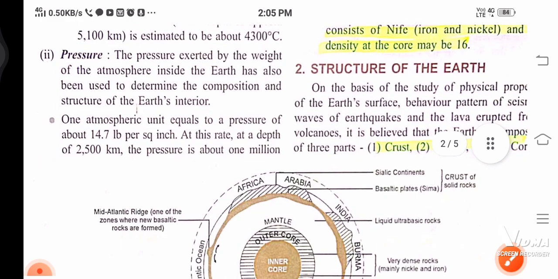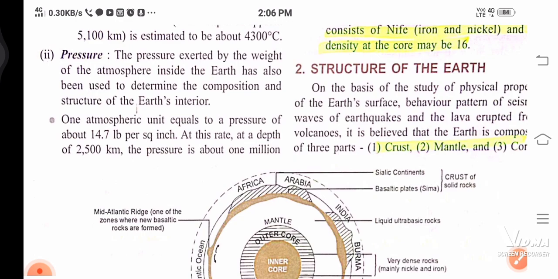So now we're going to discuss the pressure. We know that high temperature means low pressure, low temperature means high pressure, so they're inversely proportional. If something is less, the next one is more. If something is more, then the other one is less. So the pressure exerted by the weight of the atmosphere. See, atmosphere has a weight. You know, gases have weight.